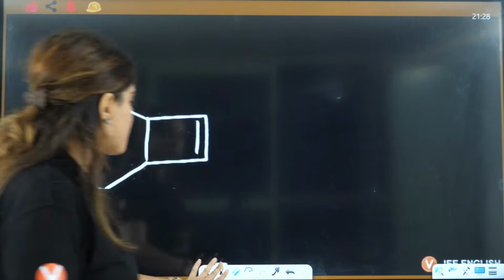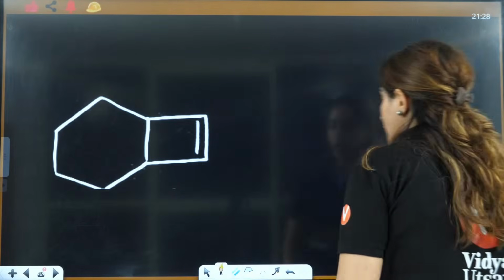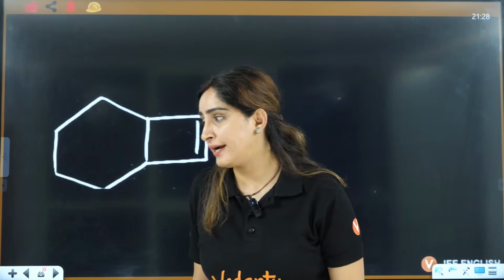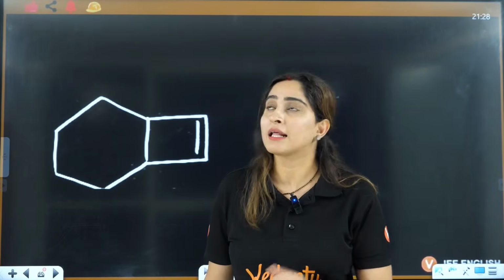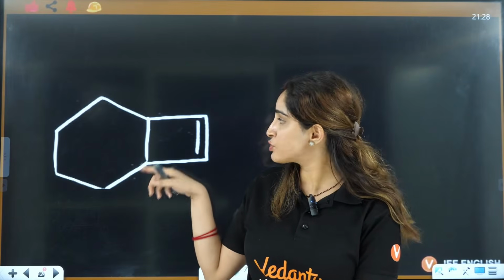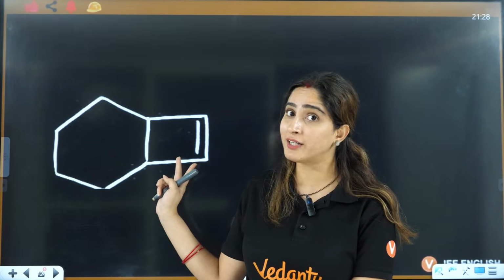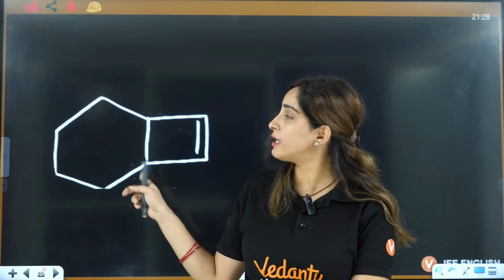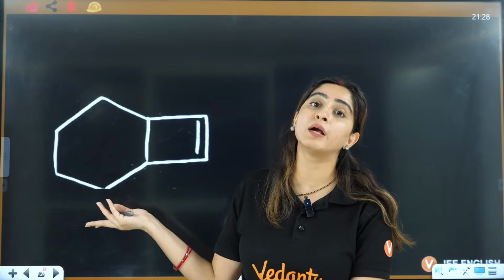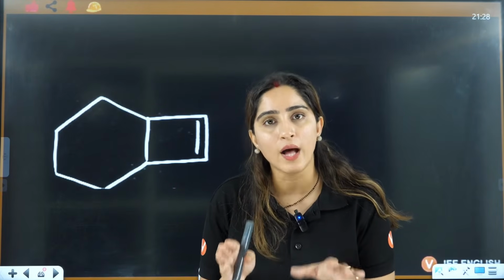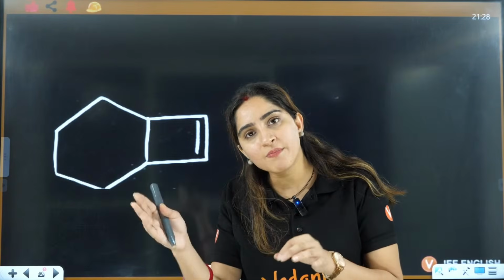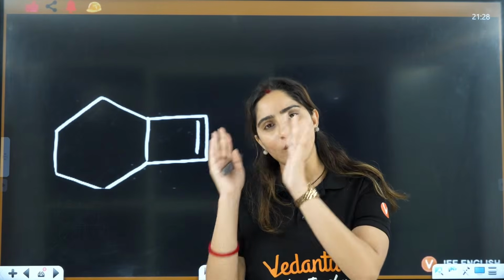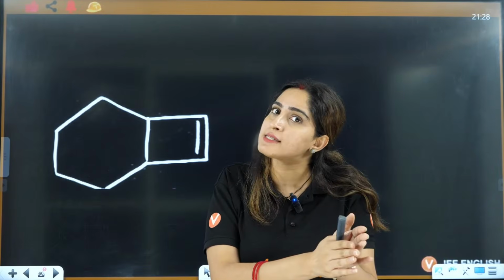Achha, what about this one? Now the question may arise in your head: ma'am, this is a multiple bond. Should I choose this? This is shorter, but this is the multiple bond. This is longer, but this is not the multiple bond. So understand one thing. Whenever I say always do maxima, minima, always choose the longest first, then go to the shortest.